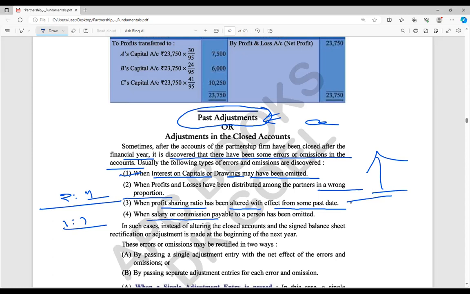Next, when the salary or commission payable to a partner has been omitted. Be it salary, interest on capital, commission or bonus, whatever you were supposed to pay to the partners, but you have omitted it and not given it. So at that time, we are going to see what to do. These are the problems you could find out after the appropriation account, things you were supposed to do but have not done, or have done by mistake. Is the point clear? I hope this part is clear.